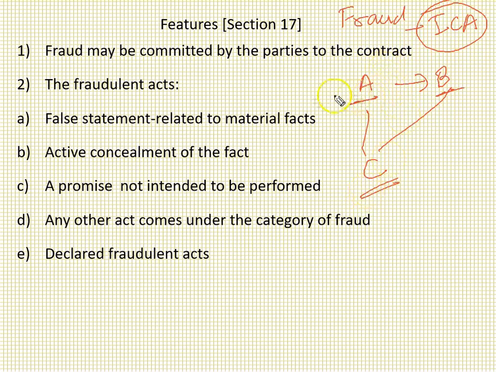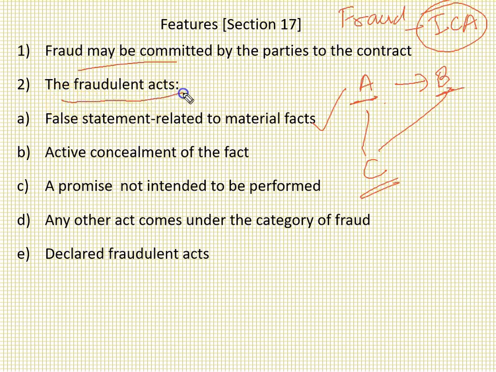So we will only consider it fraud when the parties to the contract, which are A and B in this case, are involved, and if any of the parties defrauds the other, we will assume that it is a case of fraud under the Indian Contract Act. This is one.